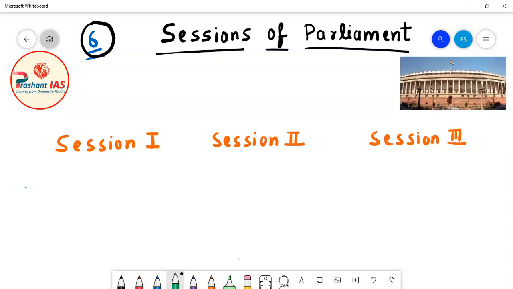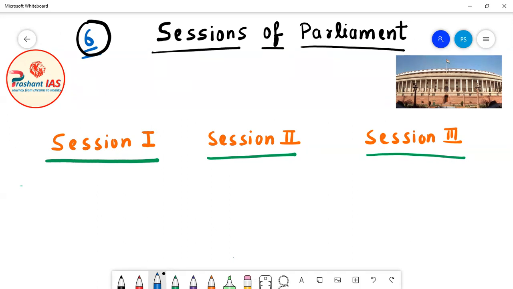So let's suppose this is the first session of Parliament, session number 1. This is session number 2 of Parliament, and this is session number 3 of Parliament. Now friends, between session 1 and session 2, between these two sessions, the gap should be less than 6 months.